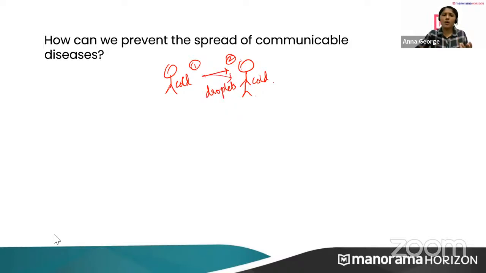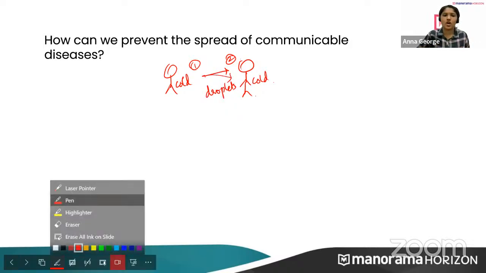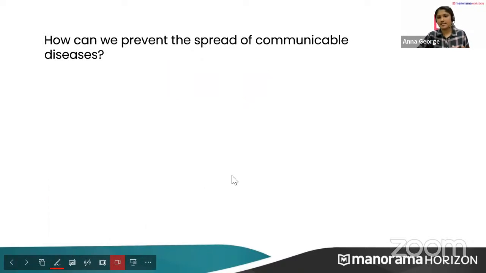Now, how can we prevent this spread of communicable diseases? I'm getting too many answers. Yes, very good. By not using contaminated food is very important. By avoiding physical contact, just stay isolated from a person having a communicable disease and spreading an infection. By not going near when they are coughing or sneezing is very good. Also, vaccine. The most important points I got from this chat box itself.